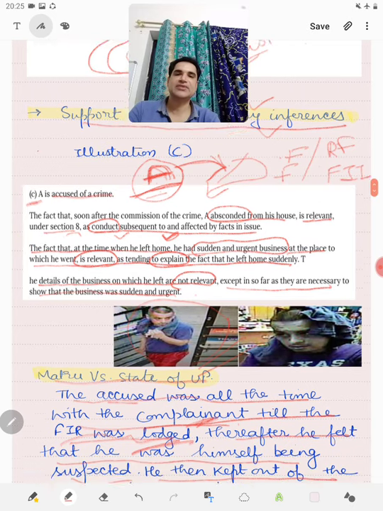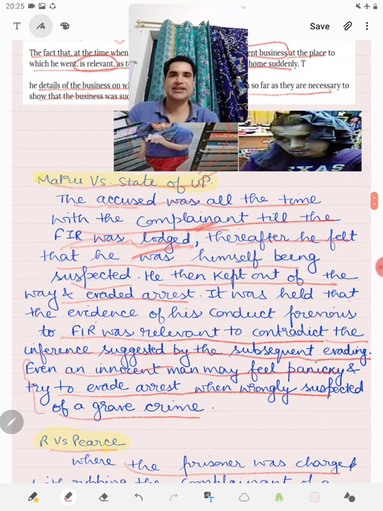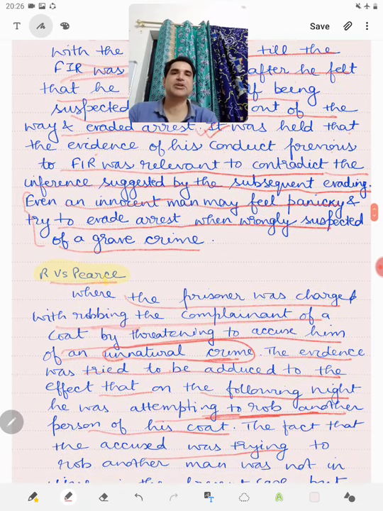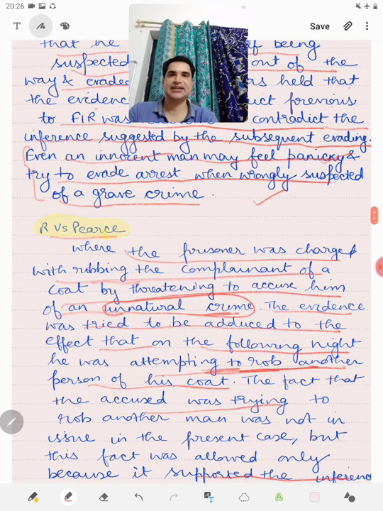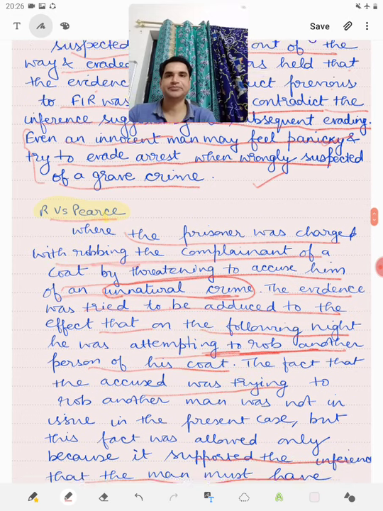In the case of Matru versus State of UP, we saw that the fact that the accused was all the time with the complainant was relevant to show that even after the police suspected him, he started evading the police and the complainant, because anyone can feel panicky and avoid the police and the complainant if he thinks that he is himself being suspected.